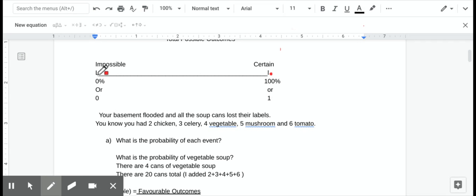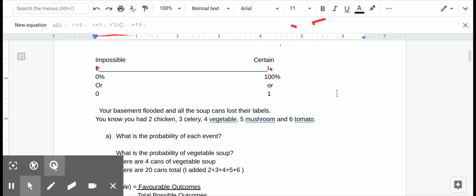If we're talking about things that are impossible, if I said that we were looking at the numbers 1 to 10, and what are the chances that the number 300 would be in the numbers 1, 2, 3, 4, 5, 6, 7, 8, 9, 10? Well, that would be impossible, 0% or 0 probability. So when we're talking about probability, we're looking at this difference between 0 and 1, or 0% to 100%.